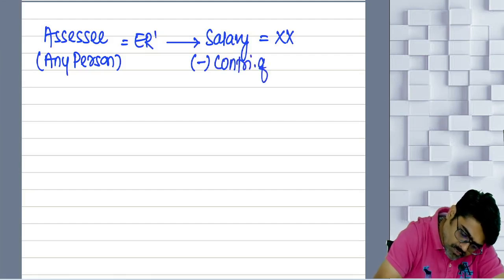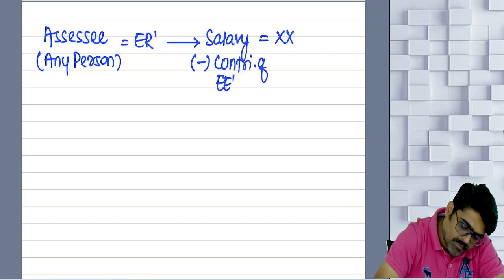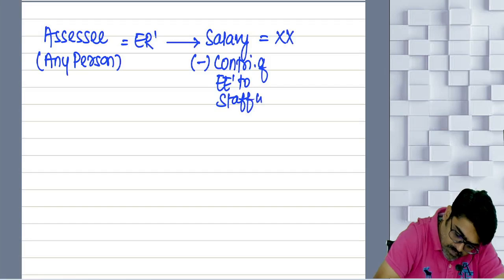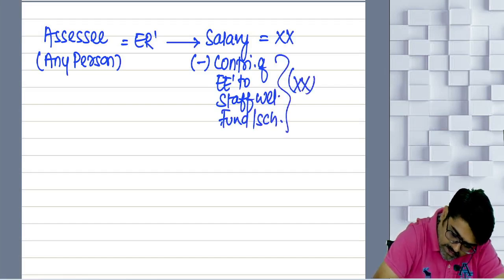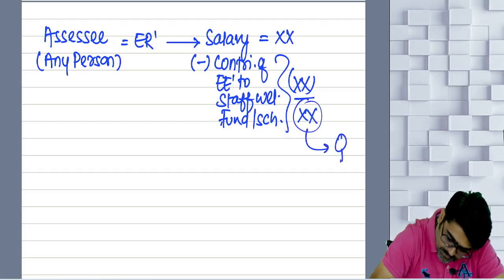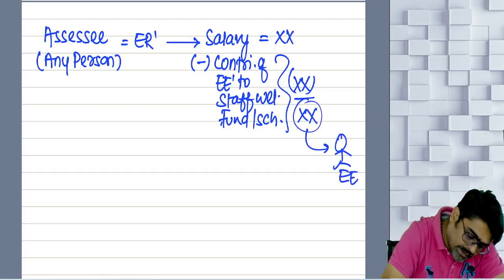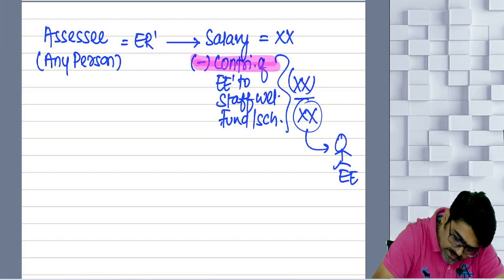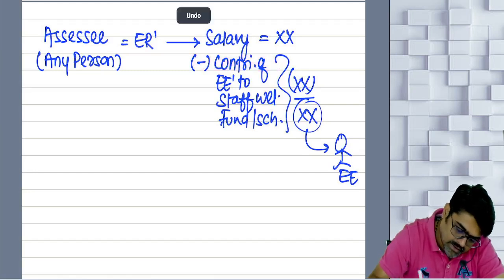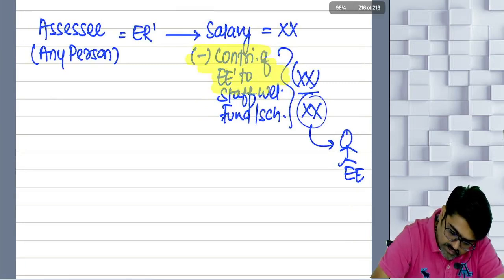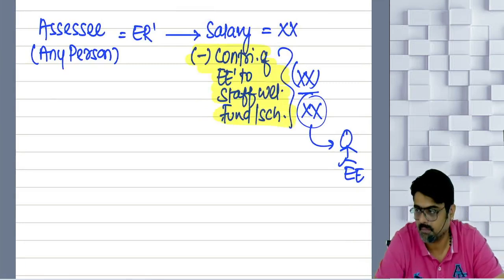So I am deducting contributions of my employee to staff welfare fund or scheme. Some amount is deducted and the net amount is given to the employee. Now don't you think the amount which I have deducted out of the salary of my employee is his contribution out of his income?